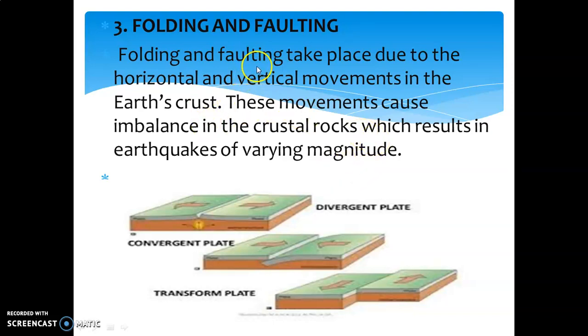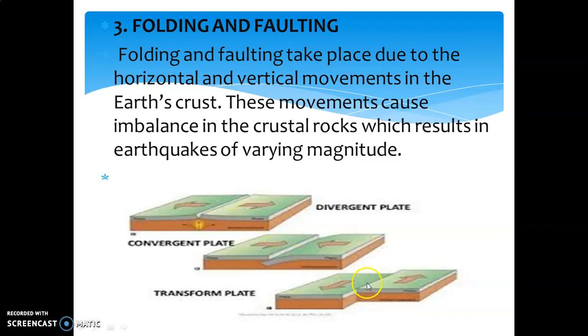So, faulting means when two plates or two land masses are moving in opposite directions. So where are the maximum chances of an earthquake? When two plates or two land masses move in the same direction, come together, collide and strike each other, and these movements cause imbalance in the crustal rocks. So it leads to an earthquake.